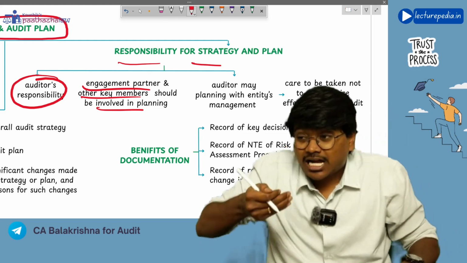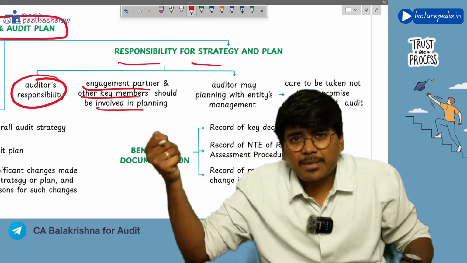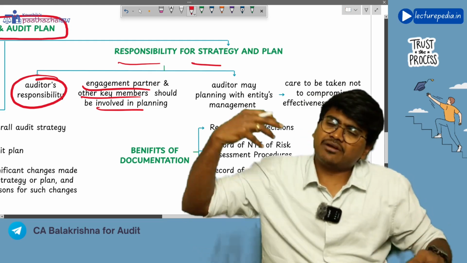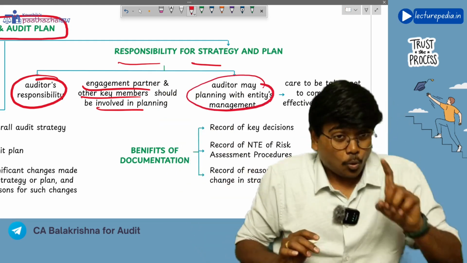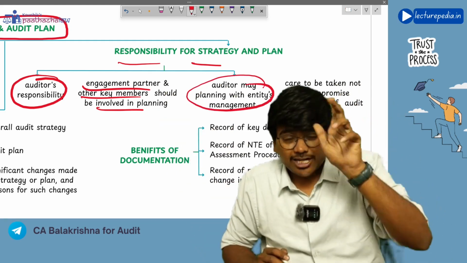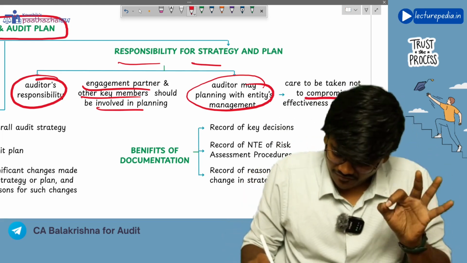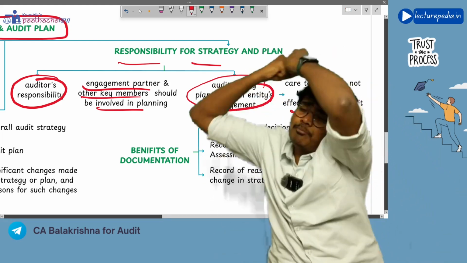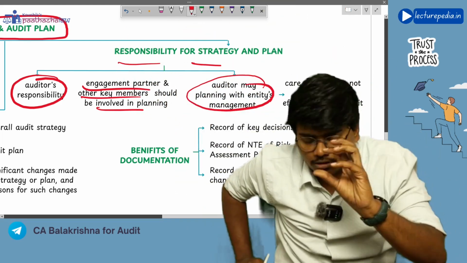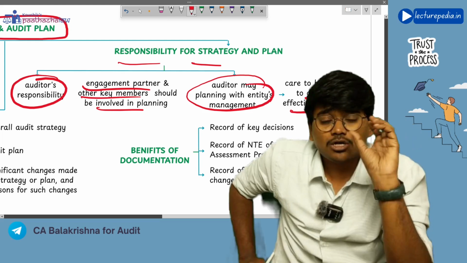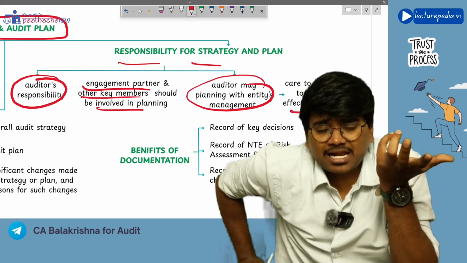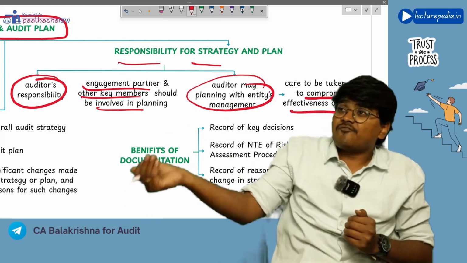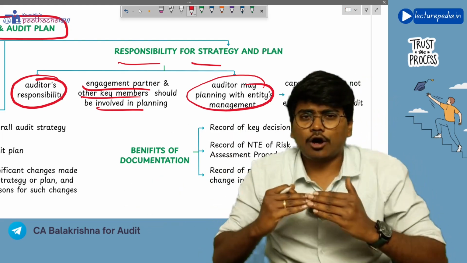And can you communicate about your plan with the management? Yes, you can communicate about your plan, you can discuss your audit plan with the management, but while discussing the plan, care should be taken that effectiveness of the audit will not be compromised. That means you should not disclose the complete plan to the management. We should disclose only that much of the plan that is necessary for the management, because management has to facilitate the auditor for conducting the audit, right?